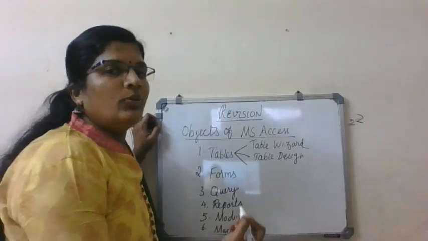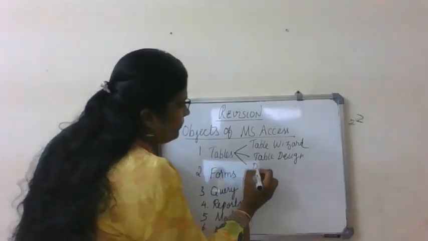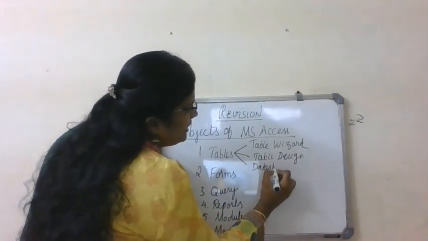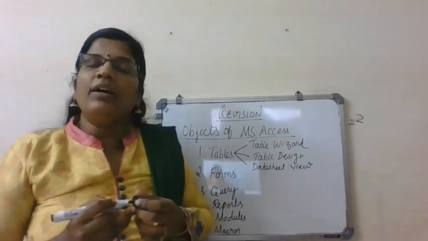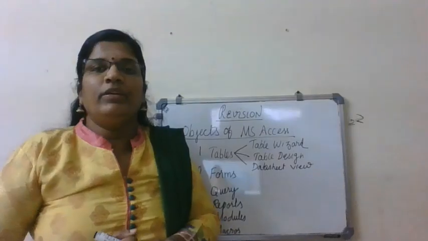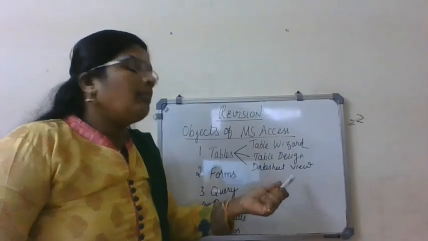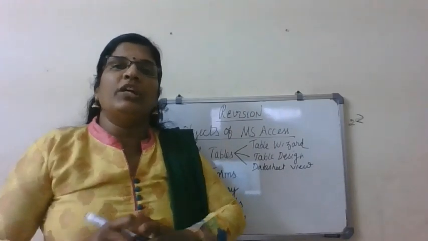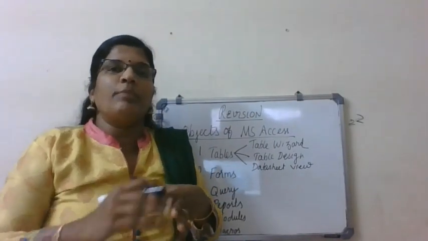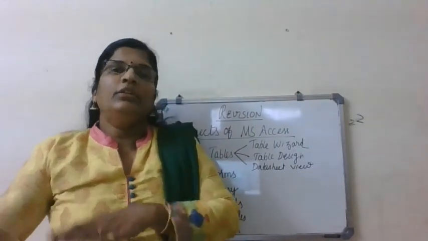Third method, using data sheet view. So these are the 3 methods we can create a table. We can create a table with the help of any one method. Wizard means it's a step-by-step procedure.